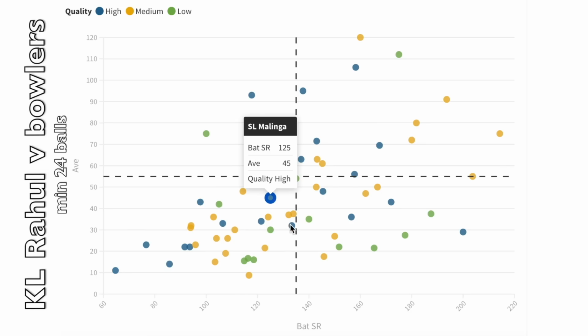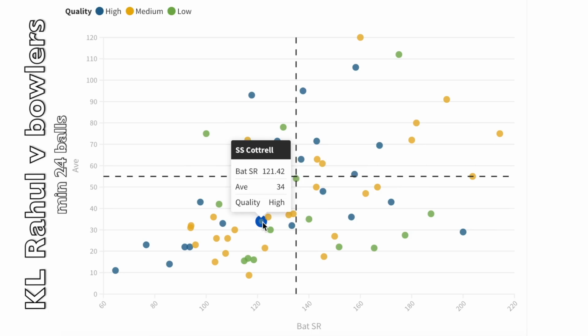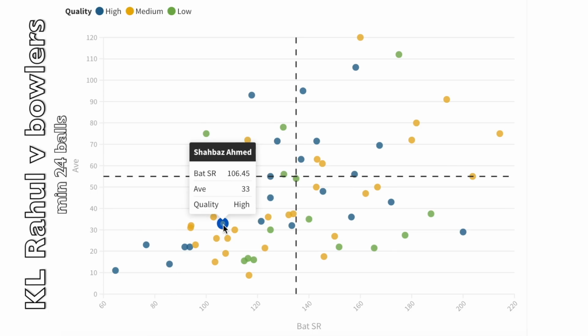But of course, there are a couple of bowlers who get to him. Hasaranga, Rashid Khan, and Imran Tahir. I think there's a pattern there. Shabazz Ahmed and Akshar Patel also bother him. Another pattern. And there's a couple of seamers as well. Sheldon Cottrell and Jason Behrendorff with their left arm, and Kagiso Rabada.